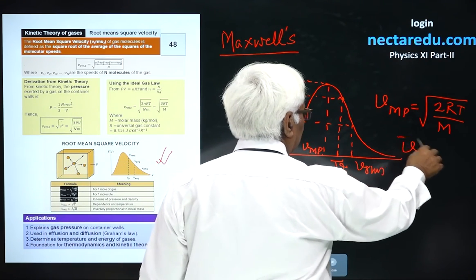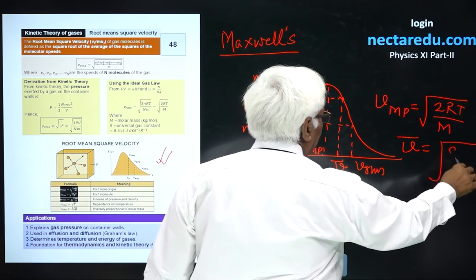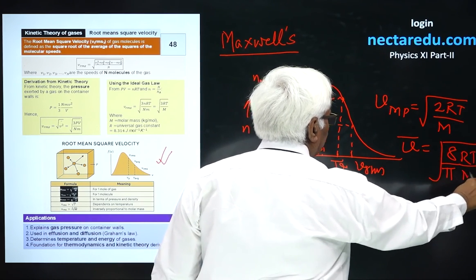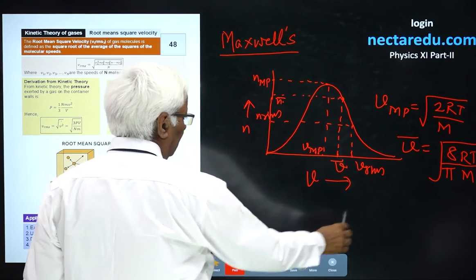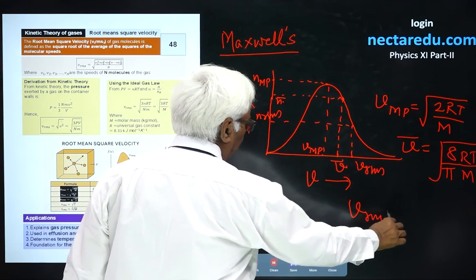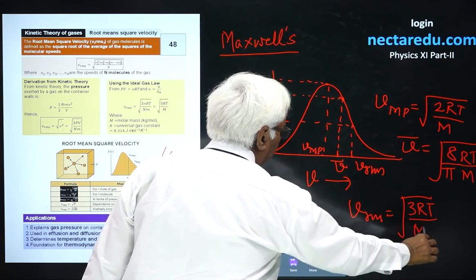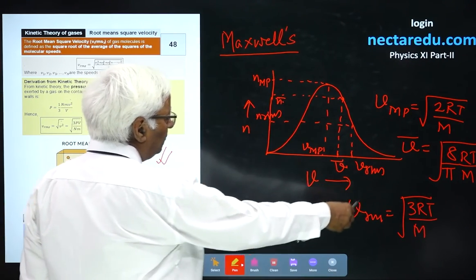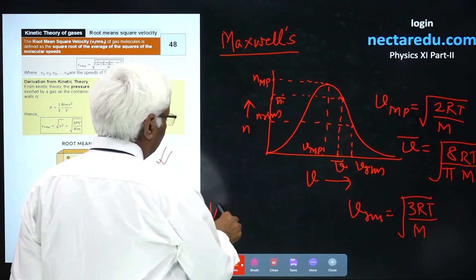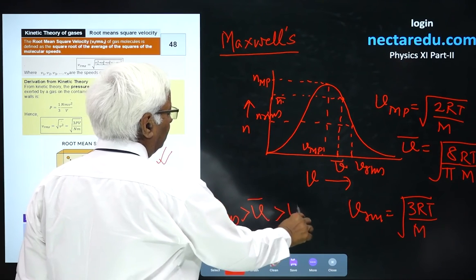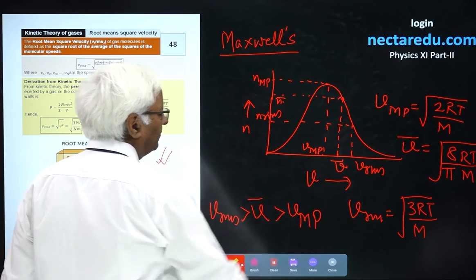Average velocity is given by the relation root 8RT upon pi M. Then RMS velocity, you already know, is root 3RT by M. Obviously, if you compare, you'll find RMS velocity is maximum of these three, then average, and finally most probable velocity.